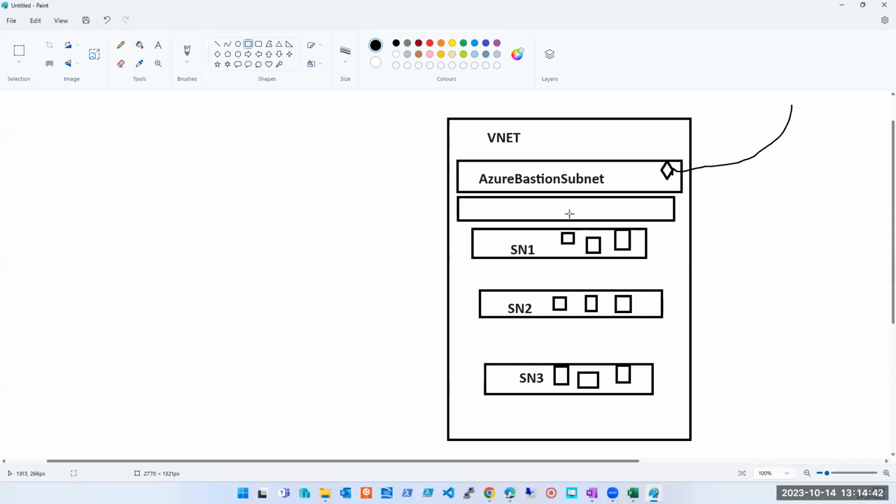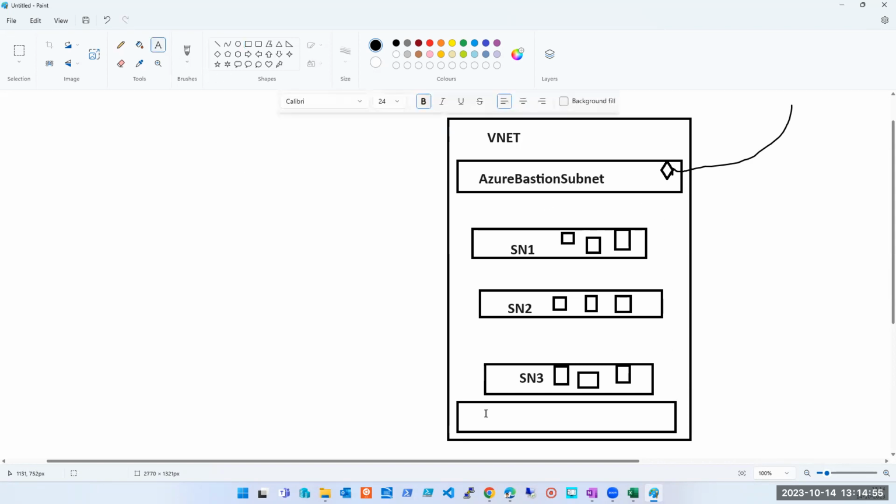It's very easy. And again, it's not necessary that it has to be in the same order. Maybe that subnet can be here. It doesn't matter. Okay, so don't go by the diagram. It doesn't matter where it is. Let's say now I am calling it the jump server subnet. Though it has nothing to do with a naming convention like we have for the Azure Bastion subnet. This is nothing. This is just for your understanding.